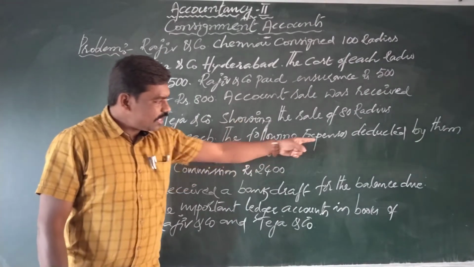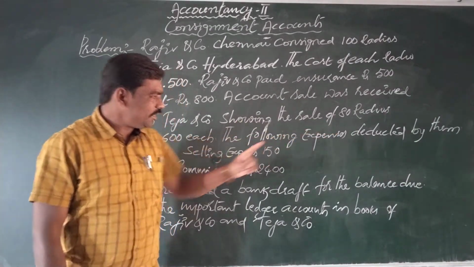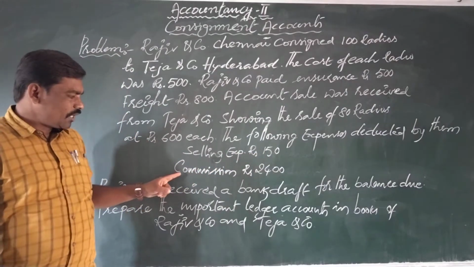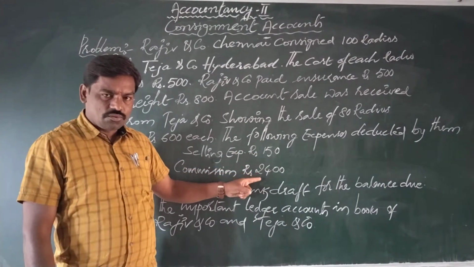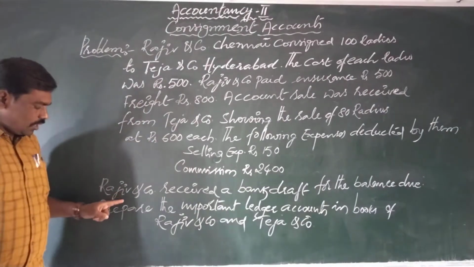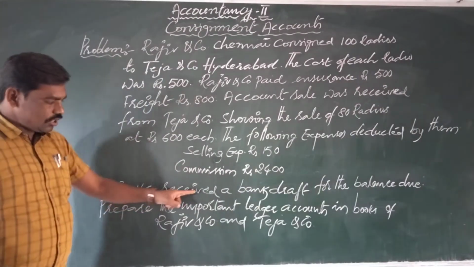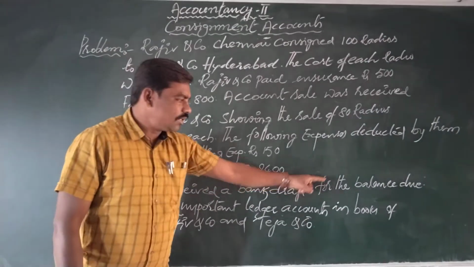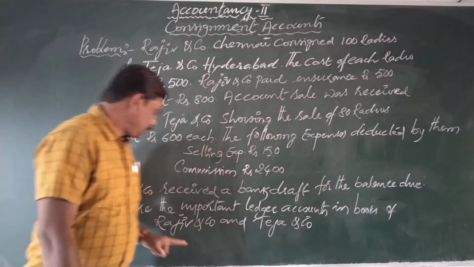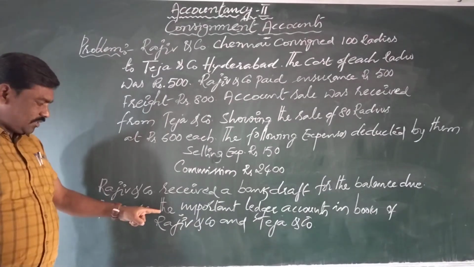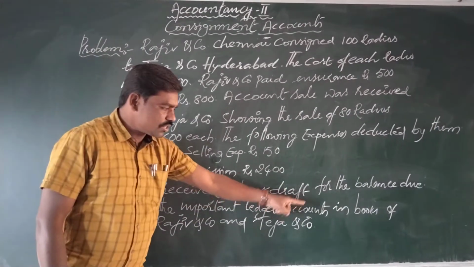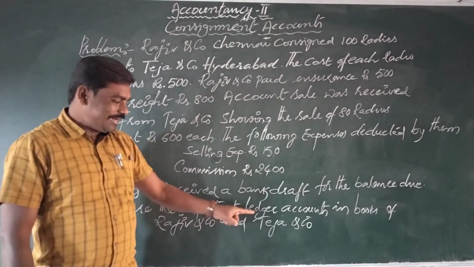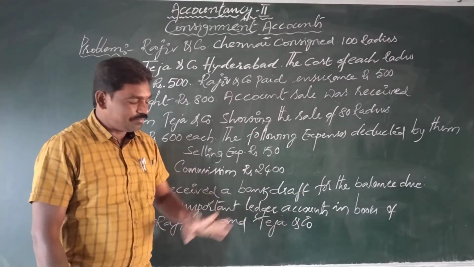The following expenses were deducted by them: selling expenses rupees 150, commission rupees 2400. Raju and Company received a bank draft for the balance due. Prepare the important ledger accounts in the books of Raju and Company and Teja and Company.